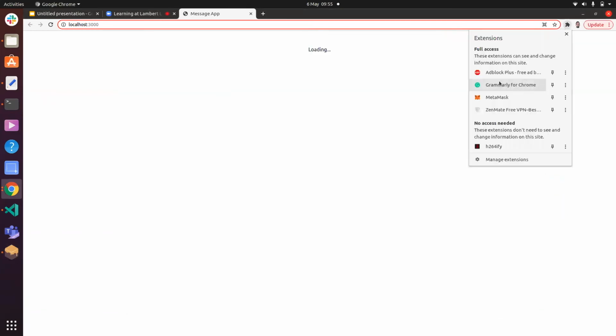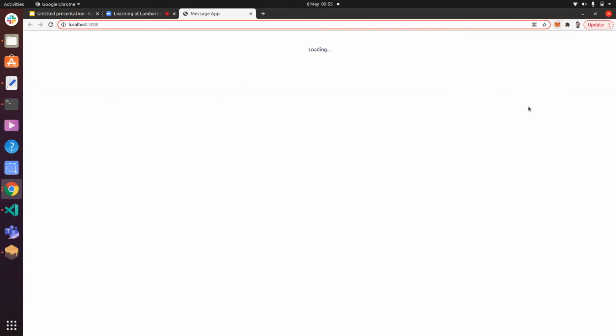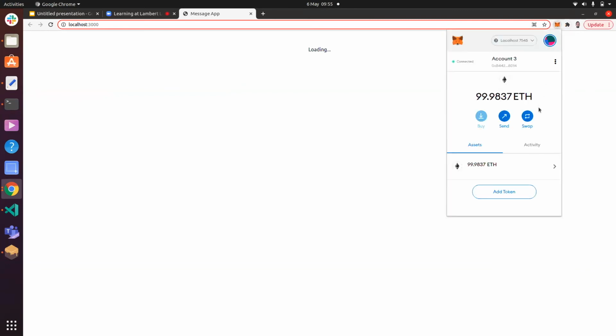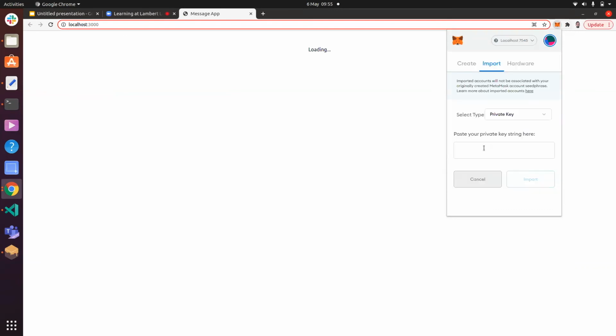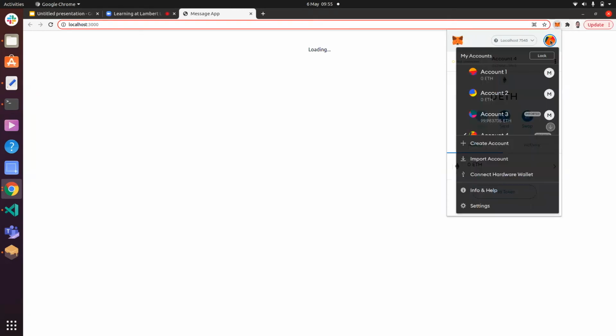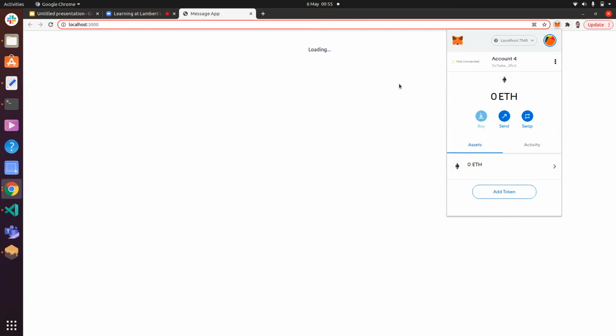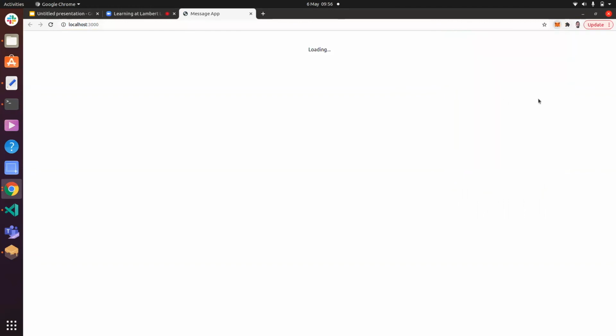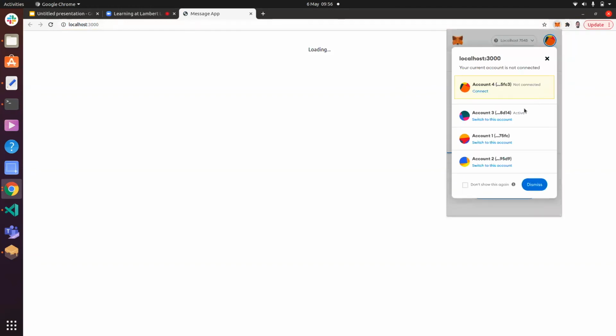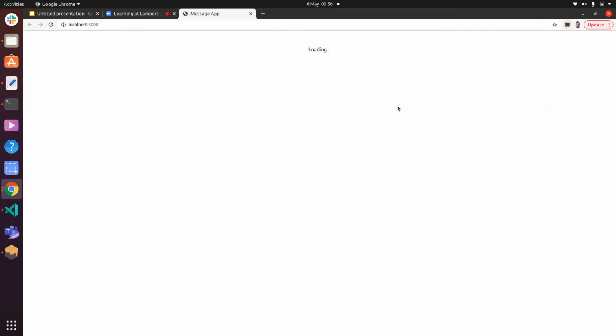Okay. And we're just going to go here again. And I'm going to import the private key. So I'll import account, paste private key, import. Okay. Now I want this guy, account 4, to actually be connected to this website. So hopefully that will work. Let's see. Connect. Okay, so it's now connected.